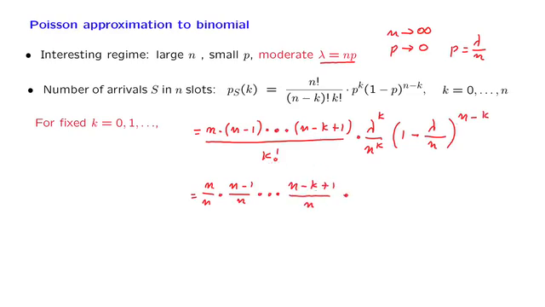Take this term k factorial, move it underneath the lambda to the k term, and then let us split this last term into two pieces in this manner. And now let us start taking limits as n goes to infinity.